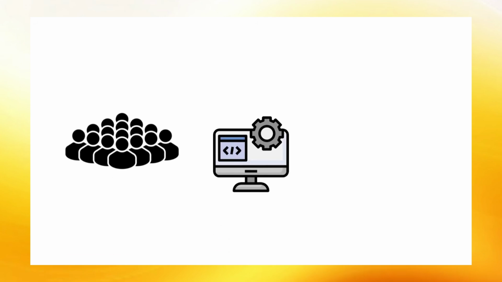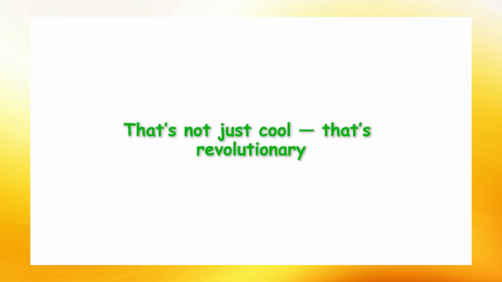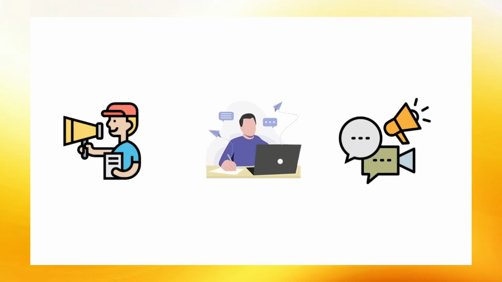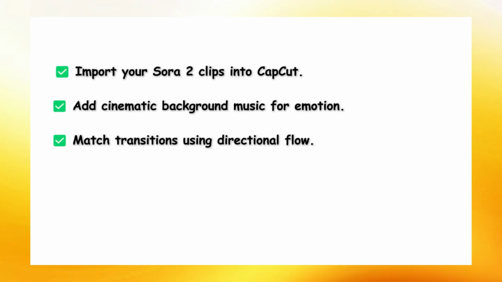Phase 4, light color enhancements. Your Sora 2 clips already look amazing, but if you want a slightly more cinematic feel, go to adjustments and add just a touch of brightness and contrast. Something like brightness +10, contrast +10 works perfectly. You can also add a very soft vignette or warm filter if you want that anime film look, but don't overdo it.